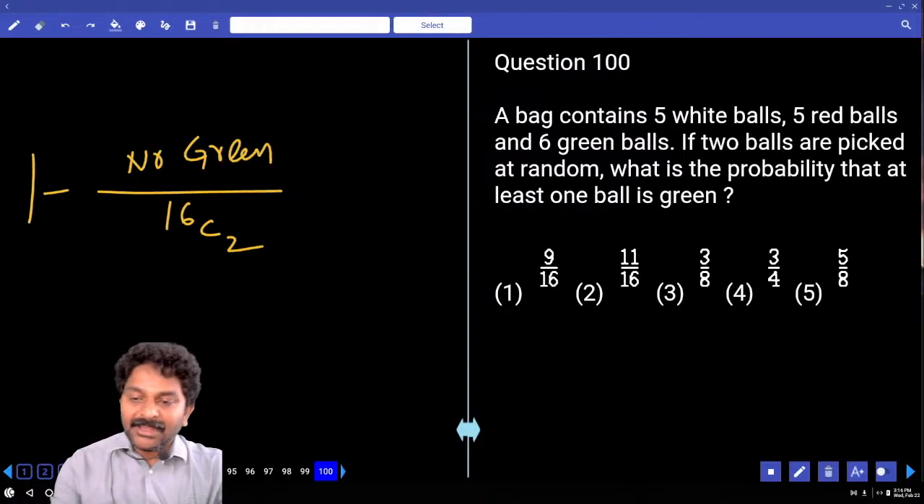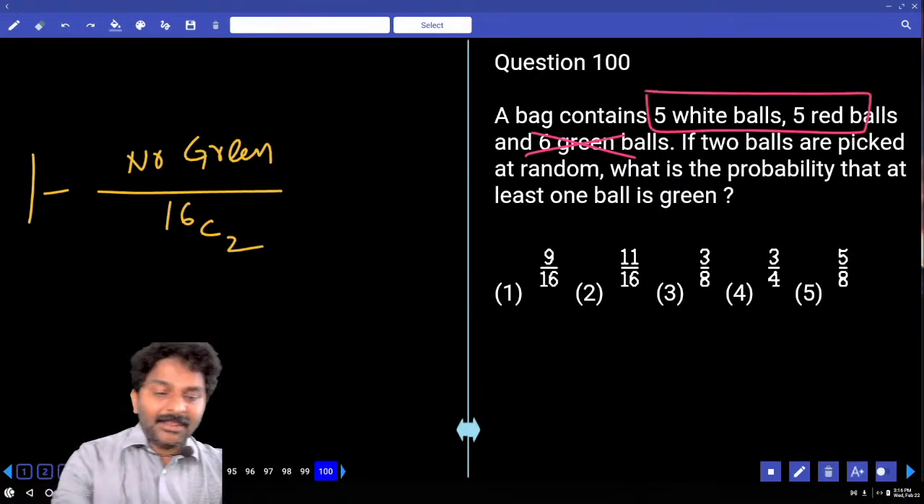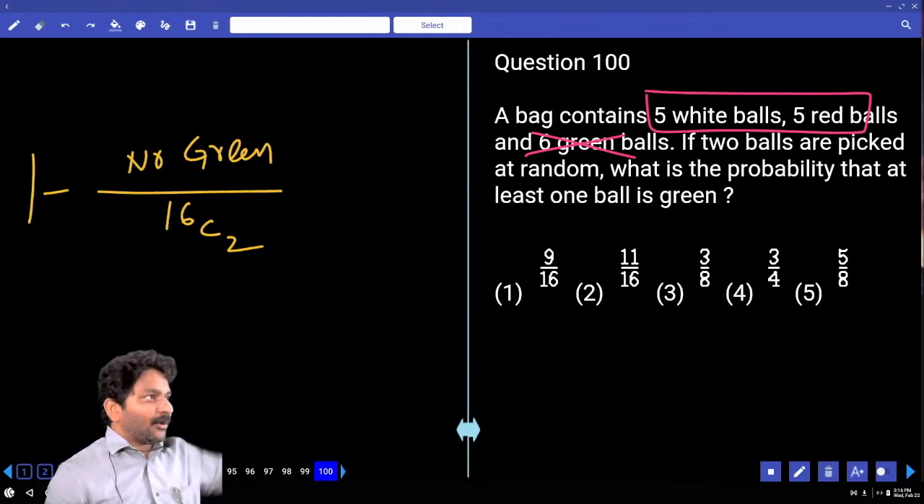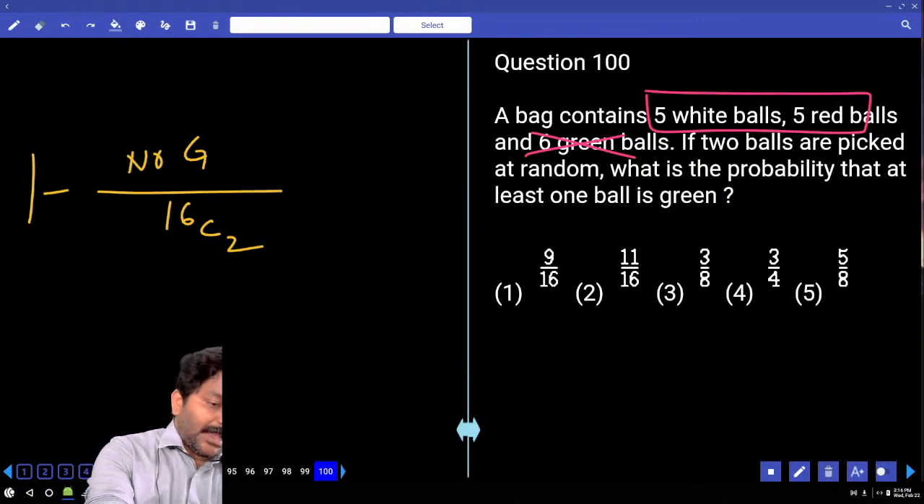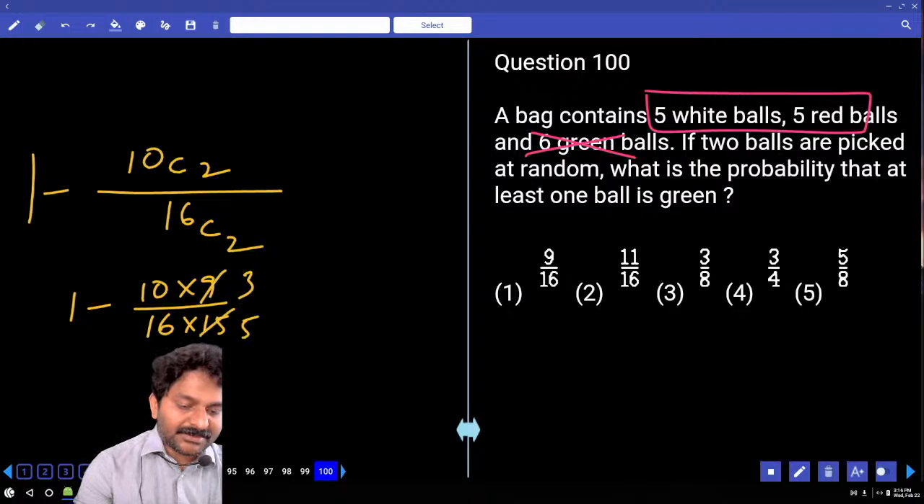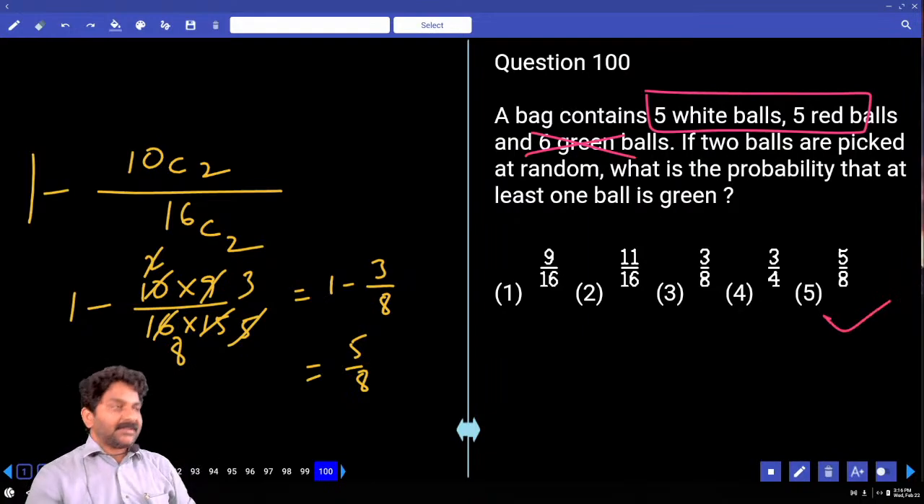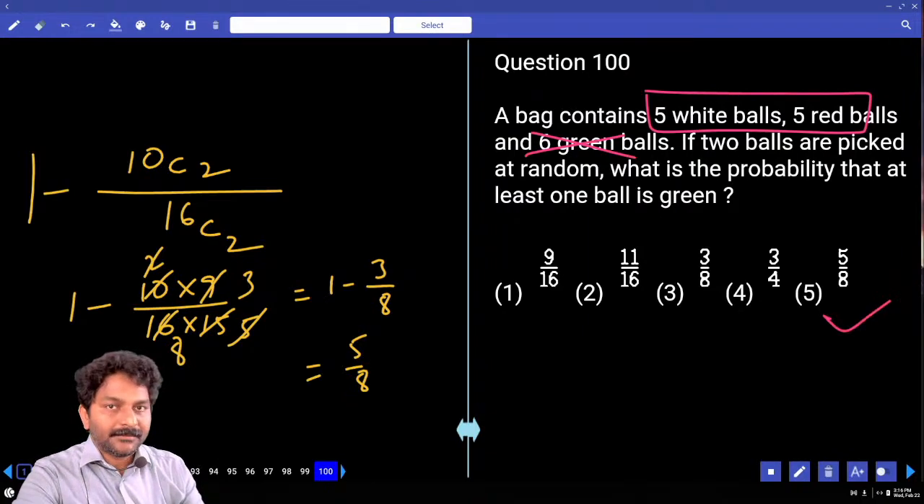So green balls. How many green are there? 6. Apart from these 6, from the remaining 10, if you pick any 2, that is of no green only. So I'll write it as 10C2. 1 minus 10 into 9 by 16 into 15. 3 3 times, 3 5 times, 5 2 times, 2 8 times. 1 minus 3 by 8, answer 5 by 8. 5 by 8, fifth option answer. Followed? Everybody?